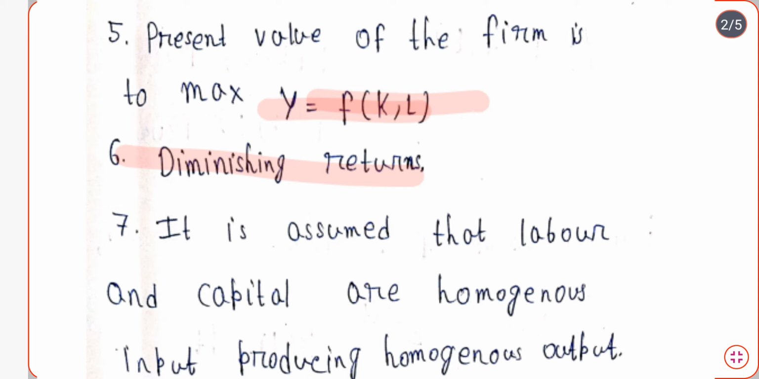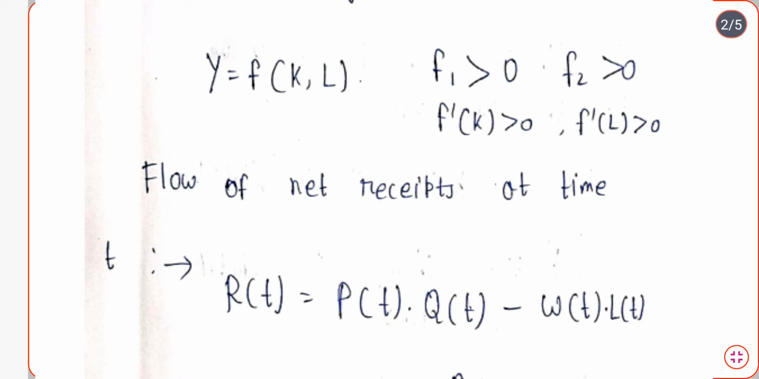The inputs are of the same type and the output that is being produced is also of the same type. The same type of inputs, labor and capital, are being used in the production process and they are producing output which is also of the same type. Now the production function Y is equal to a function of capital and labor. If we take the first order derivative of the function with respect to capital, it will be positive, and the first order derivative of the function with respect to labor will be positive as well.